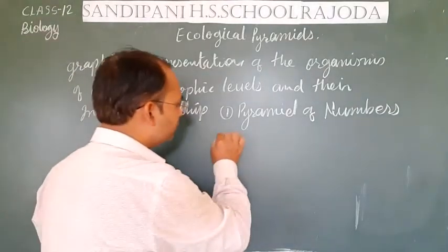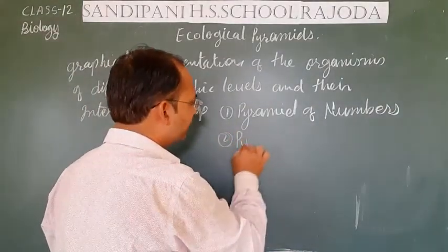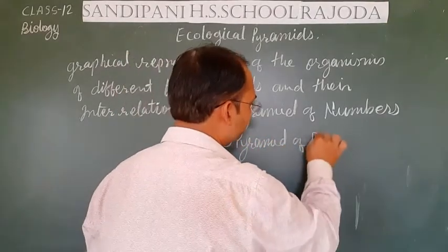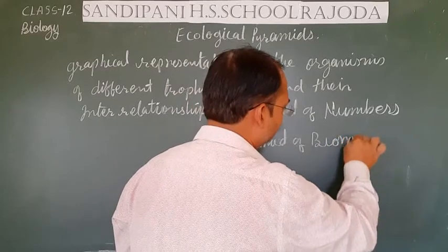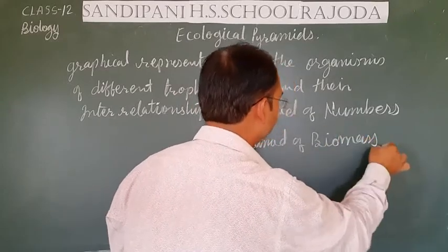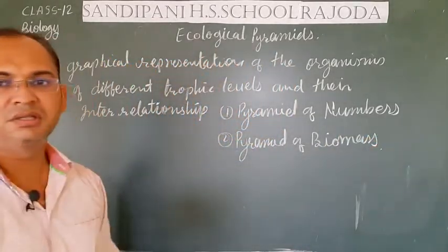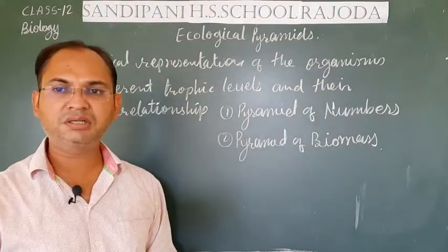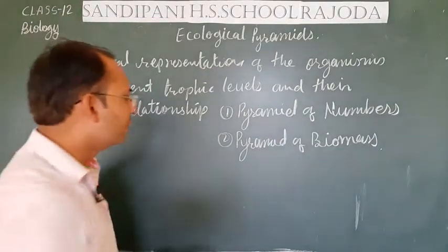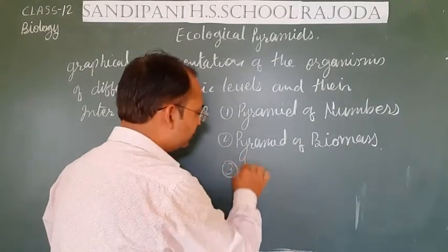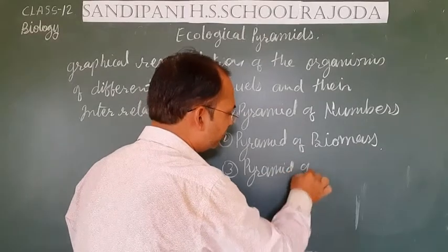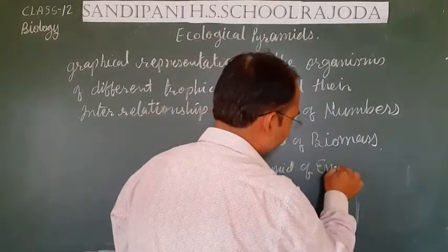The second type of pyramid that can be made is the pyramid of biomass. In this pyramid, we only consider the mass of the living organisms. The third type of pyramid is the pyramid of energy.